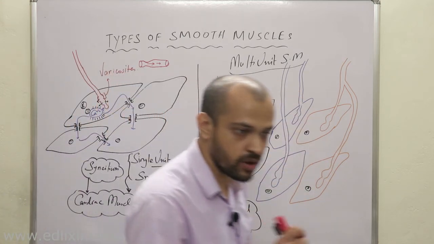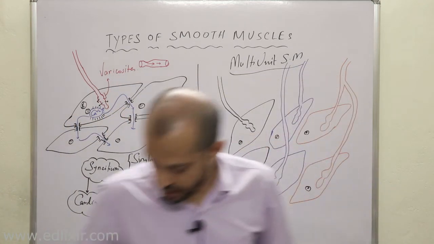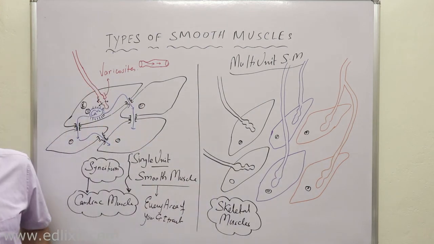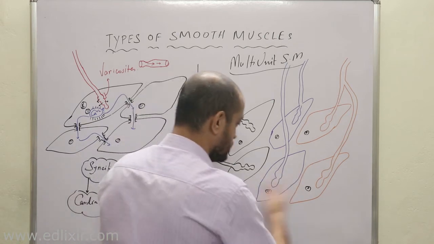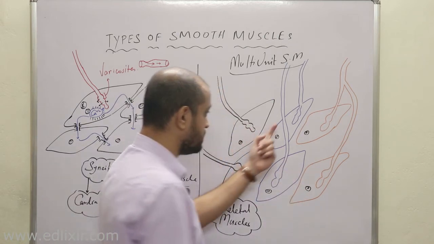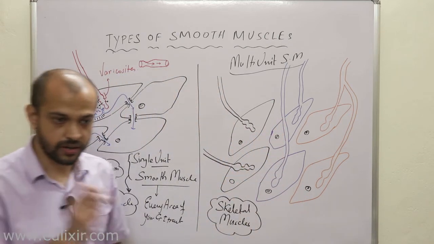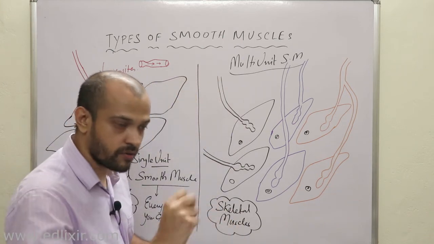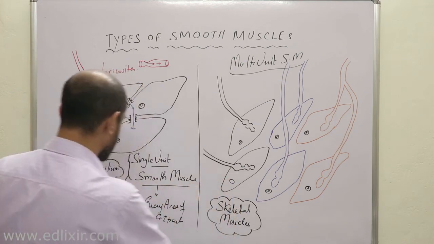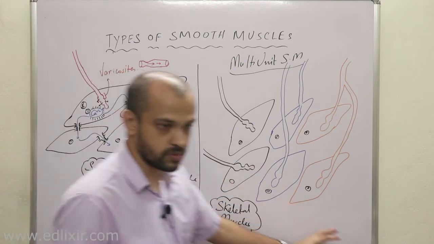Now, a very important point we need to understand is this: when will our body employ multi-unit smooth muscle? In multi-unit smooth muscle, every muscle cell is getting activated by a single neuronal fiber. That means which one will have more precision, single unit or multi-unit smooth muscle?